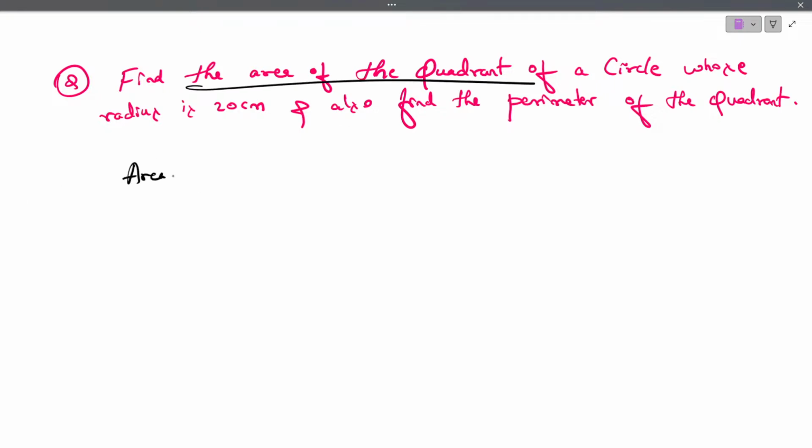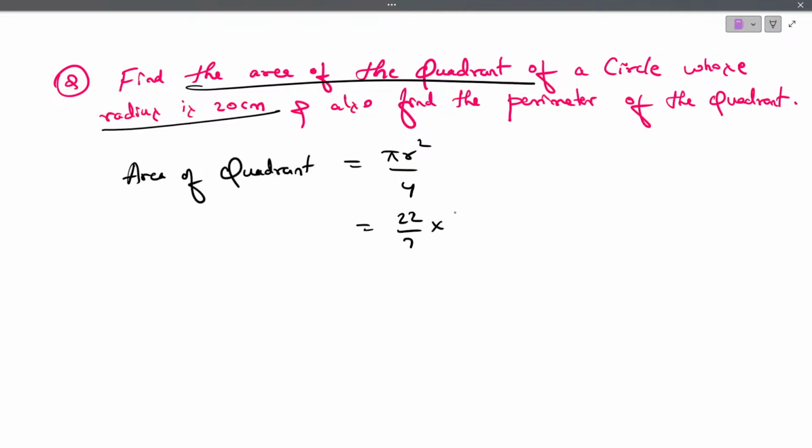So we can directly write area of quadrant is equal to pi r square by 4, in which they have already given the radius. So pi is 22 by 7 into radius 20 squared. So we write 20 into 20 divided by 4. Then terms get cancelled. 4 ones are 4, 4 5s are 20.